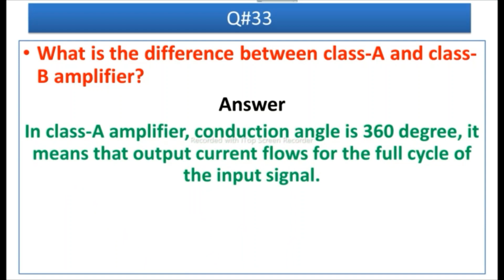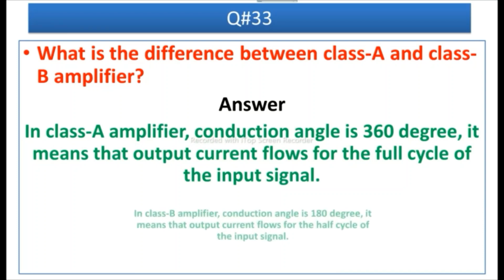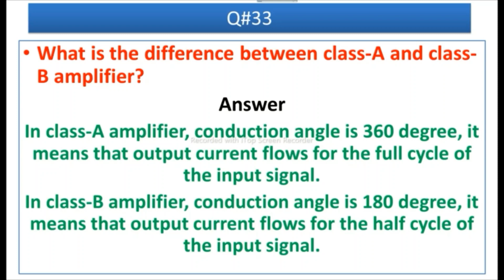Question number 33 is, what is the difference between class A and class B amplifier? Answer is, in a class A amplifier, conduction angle is 360 degree. It means that the output current flows for the full cycle of the input signal. And class B amplifier conduction angle is 180 degree. It means that the output current flows for the half cycle of the input signal.